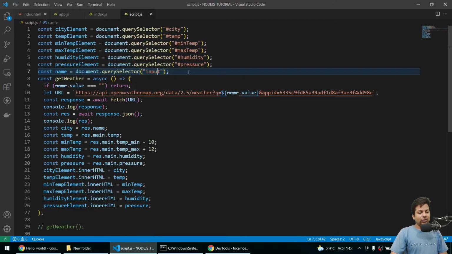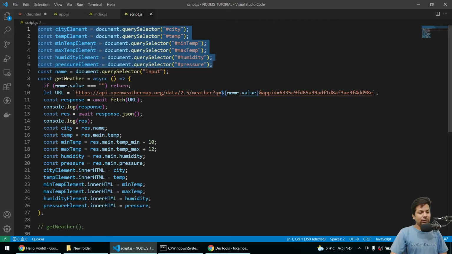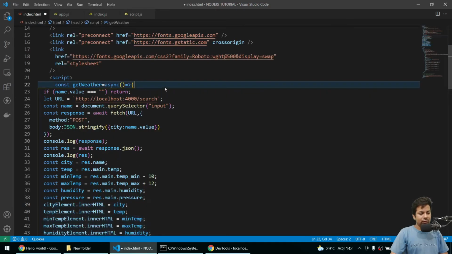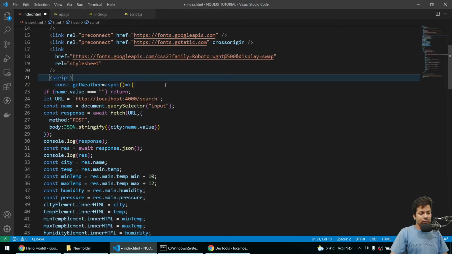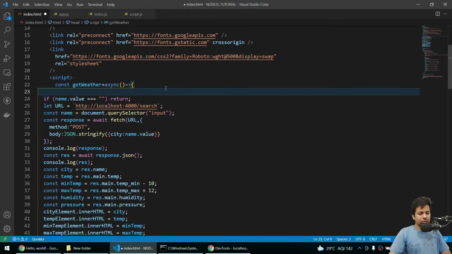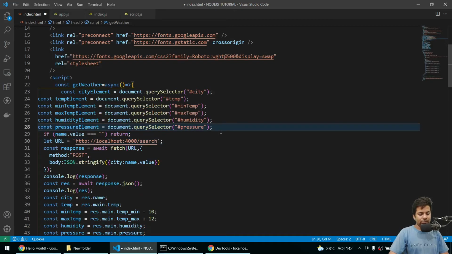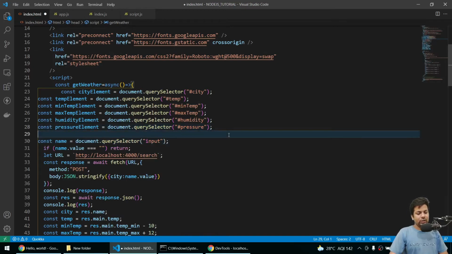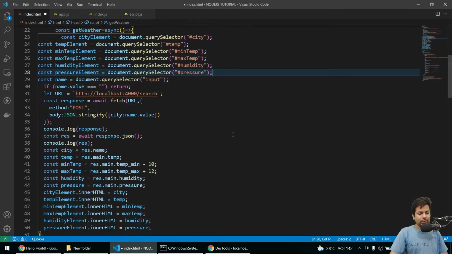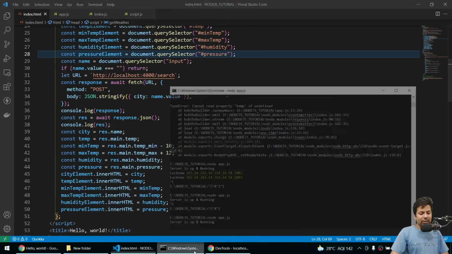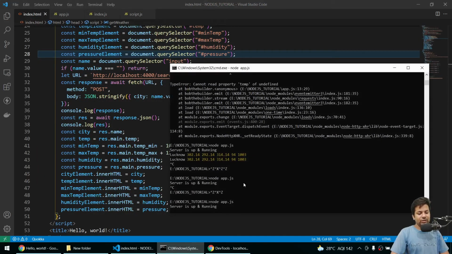So I will copy this query selector for all of it, and for this also I'll put it here only. Now let's check what data we are getting when we search it.